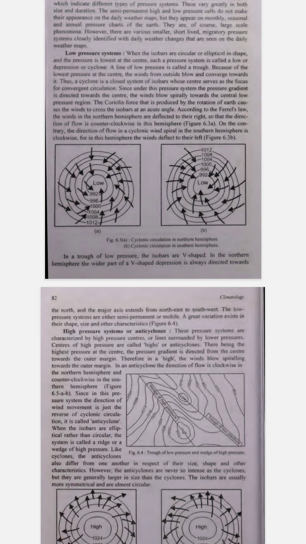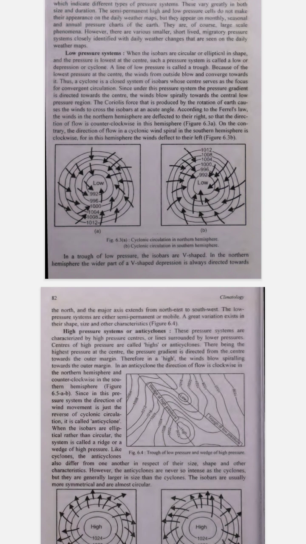2. What are isobars? Isobars are lines drawn on a weather map that connect points of equal air pressure. Think of isobars like contour lines on a hiking map that show areas of the same height. But instead of showing height, isobars show air pressure. These lines help meteorologists, weather scientists, understand and predict the weather.